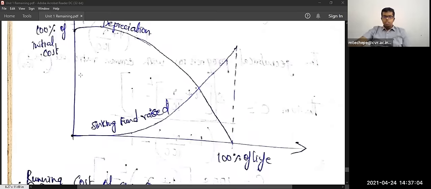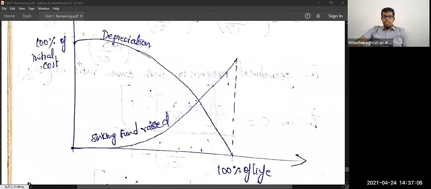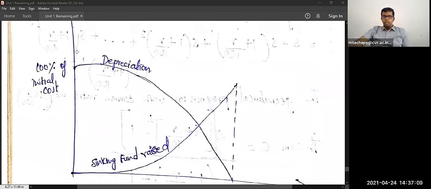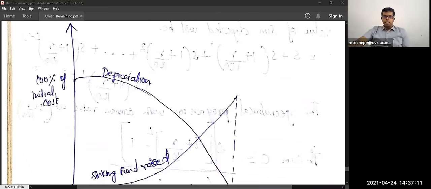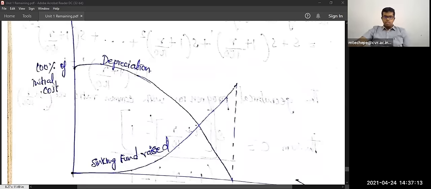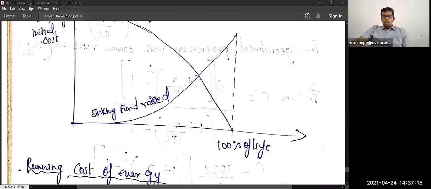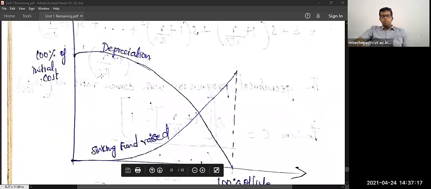Coming to the sinking fund method, if you see the initial cost and the lifetime while plotting, the depreciation will be decreasing and the sinking fund raised will be increasing. Here for the sinking fund we are going for compound interest, so it is increasing like this.